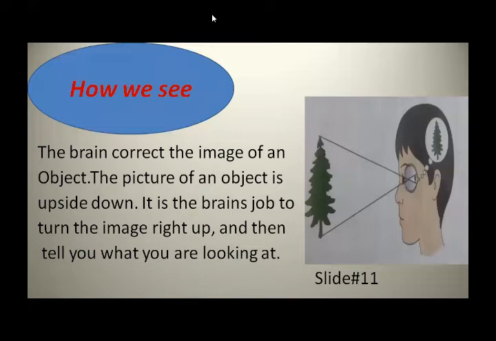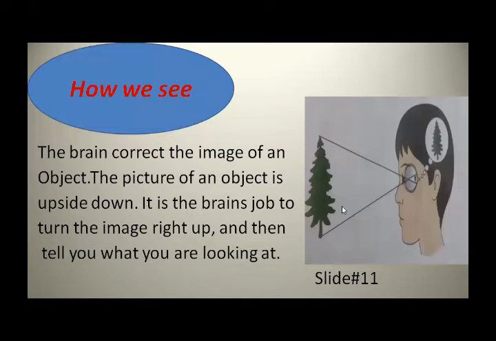Like that, students, when you see any object, like a tree, the brain creates the image of the object. The picture of an object is upside down. It is the brain's job to turn the image right side up and then tell you what you are looking at.